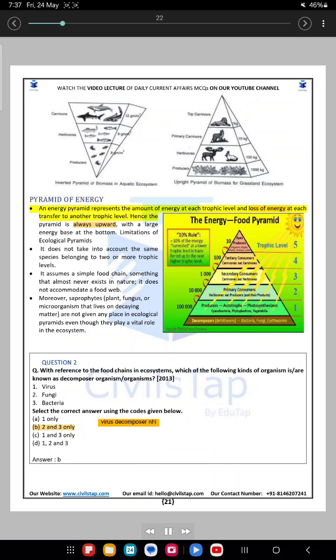Pyramid of energy. An energy pyramid represents the amount of energy at each trophic level and the loss of energy at each transfer to another trophic level. Hence the pyramid is always upright, with a large energy base at the bottom.